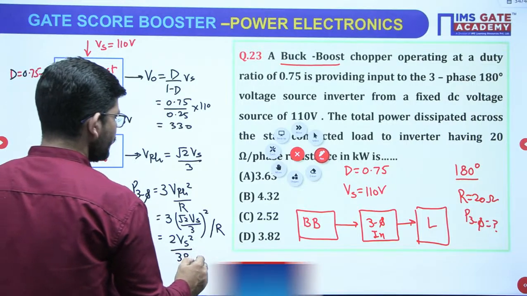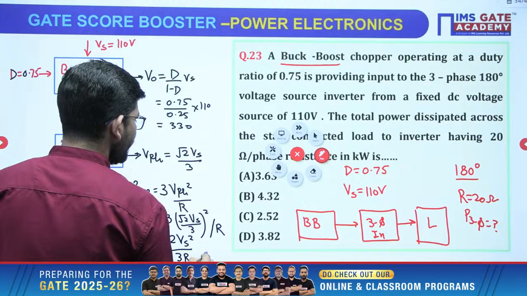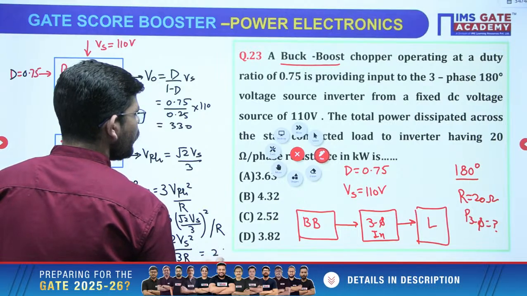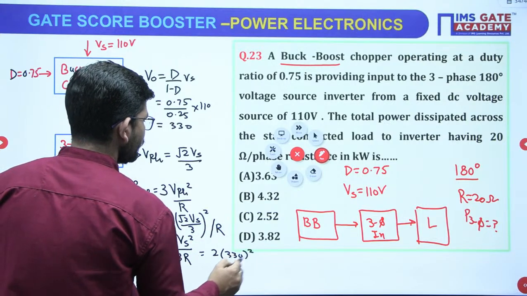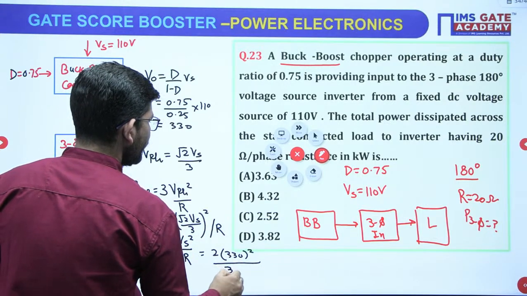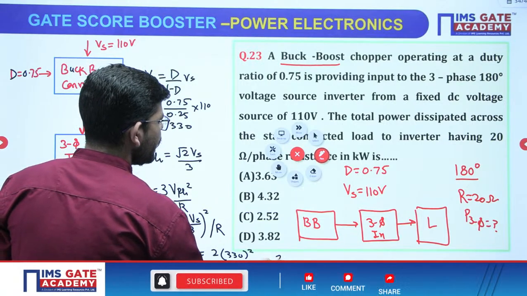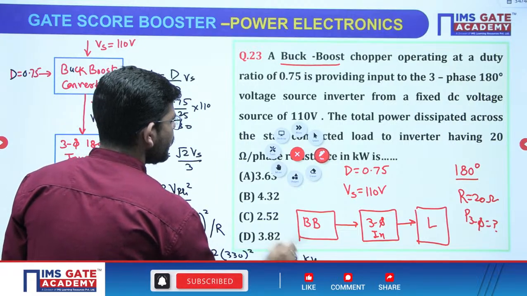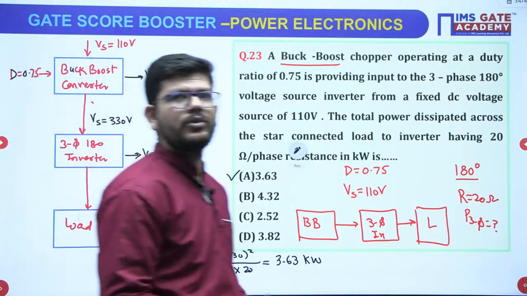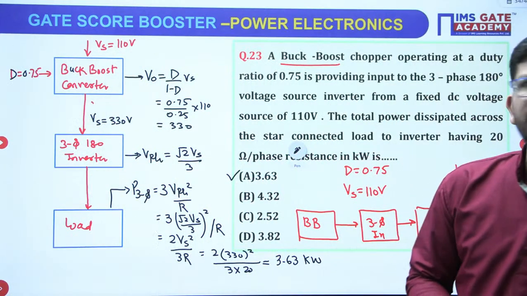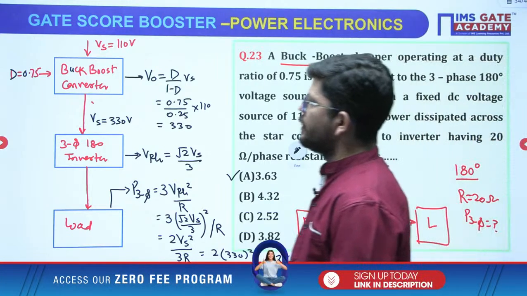Just put the values. How much is Vs? Vs here is 330 volt. So 2 into 330 square by 3 into resistance, which is 20. When you solve it, you will get 3.63 kilowatt, which is in option number A. Correct? This is how you could have solved this question, and what Bindu has stated, A as the correct answer, is absolutely correct. Got it?